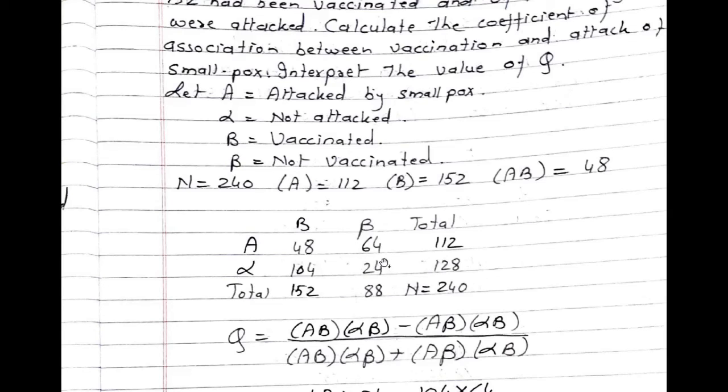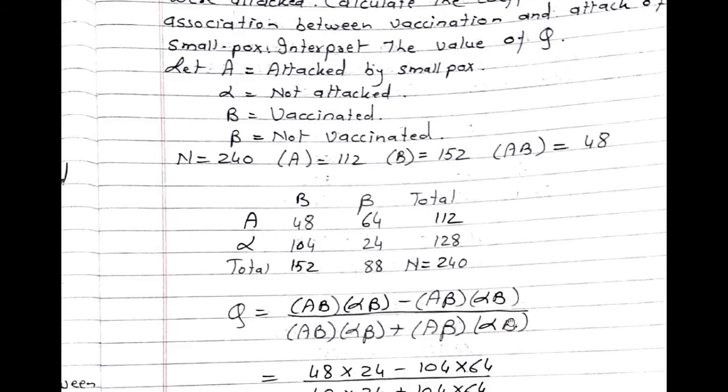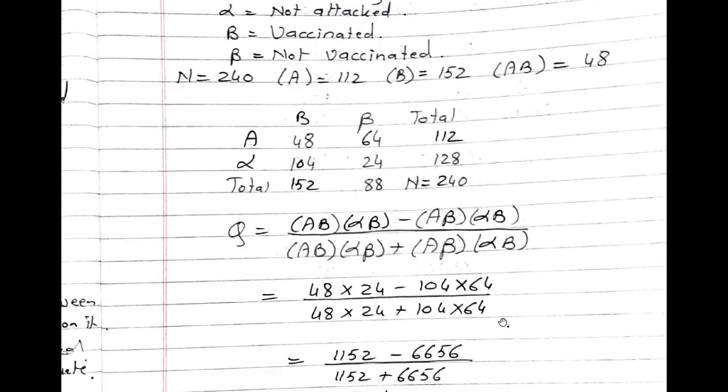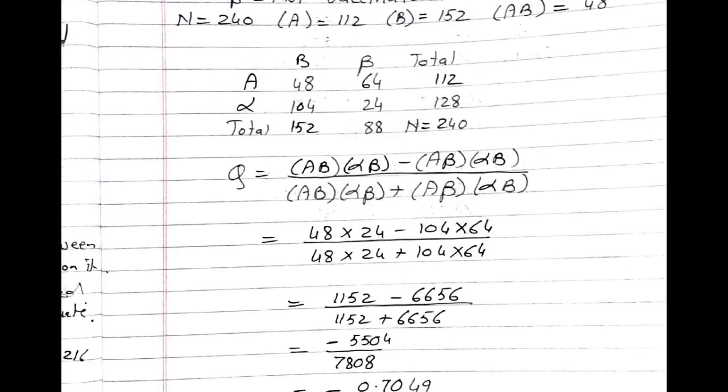So first of all, we'll write the formula for Q as Q is equal to AB into alpha beta minus A beta into alpha B, divided by AB into alpha beta plus A beta into alpha B. So substitute the values. 48 into 24 minus 104 into 64, divided by 48 into 24 plus 104 into 64.